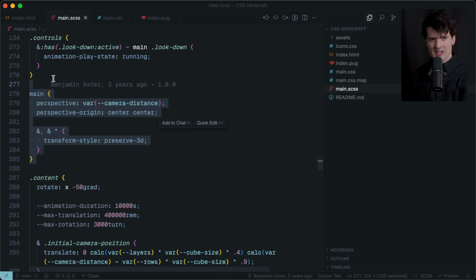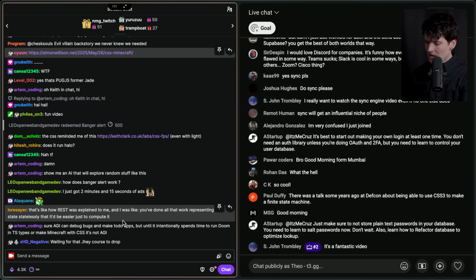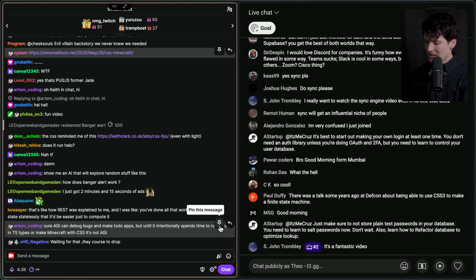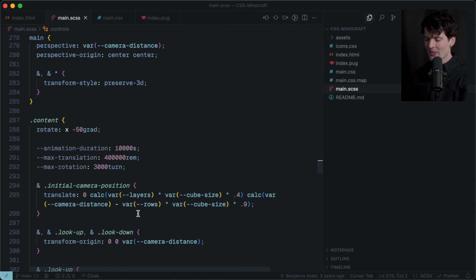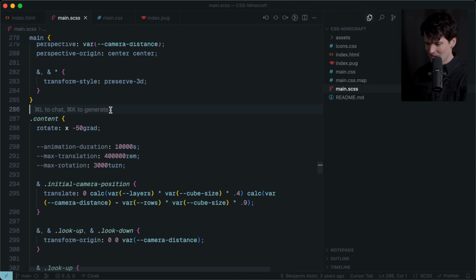RIP Three.js, right? Sure, AGI can debug bugs and make to-do apps, but until it intentionally spends time to run Doom in TypeScript types or make Minecraft with CSS, it's not true AGI. Yeah, I agree. If it can't waste time on things like this, it's not going to replace devs anytime soon.